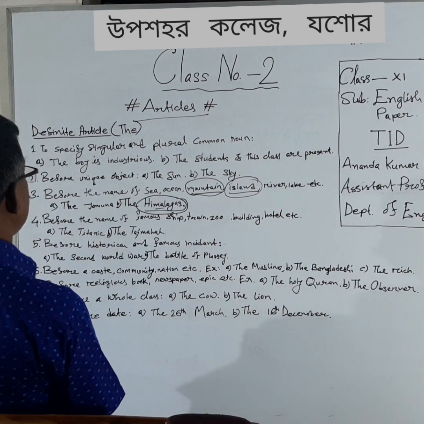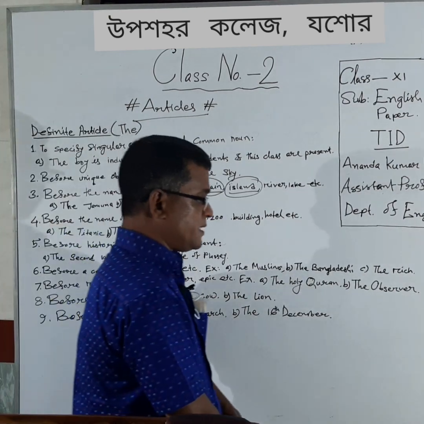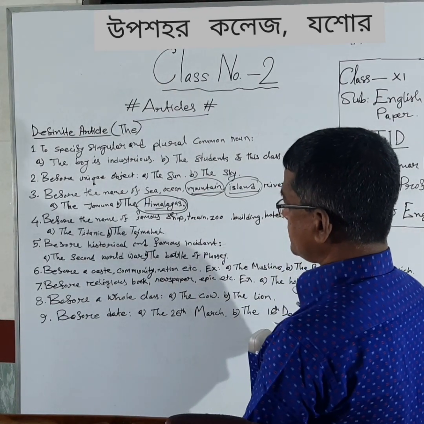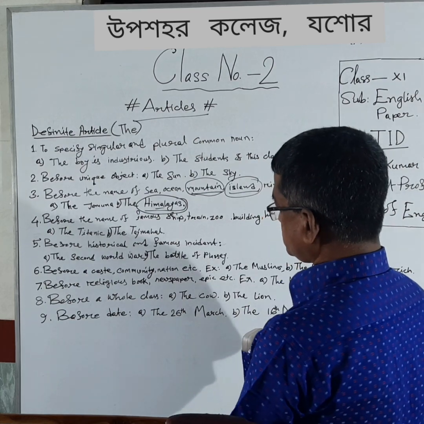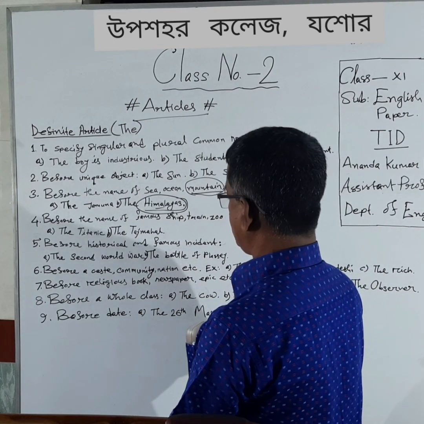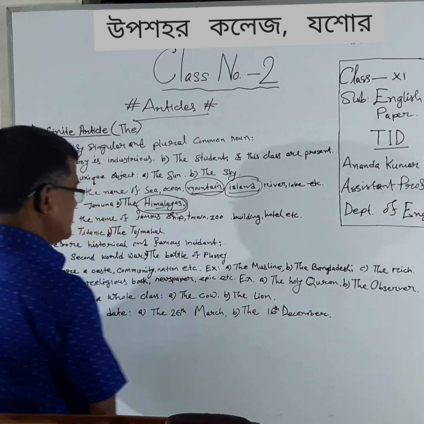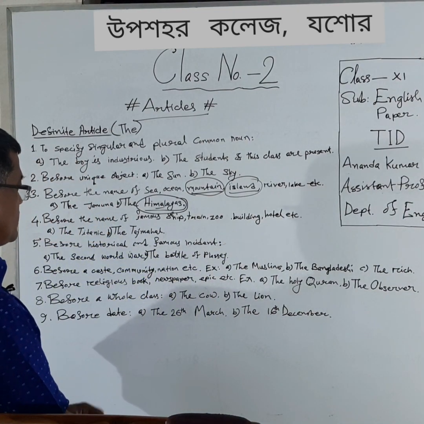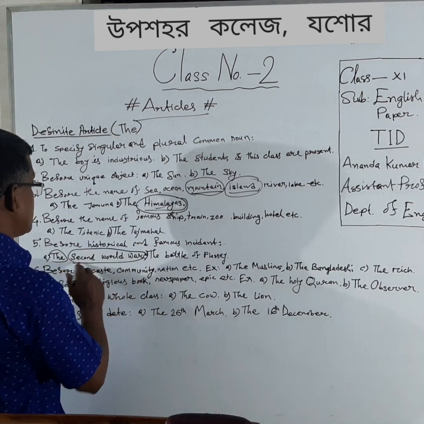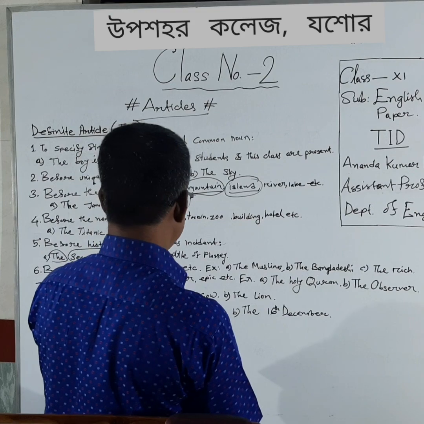Number 5, before historical and famous incidents. There are many historical and famous incidents in the world all around us. When we mention these historical and famous incidents, we will have to use the definite article "the" before those incidents. We have an example here, the Second World War.